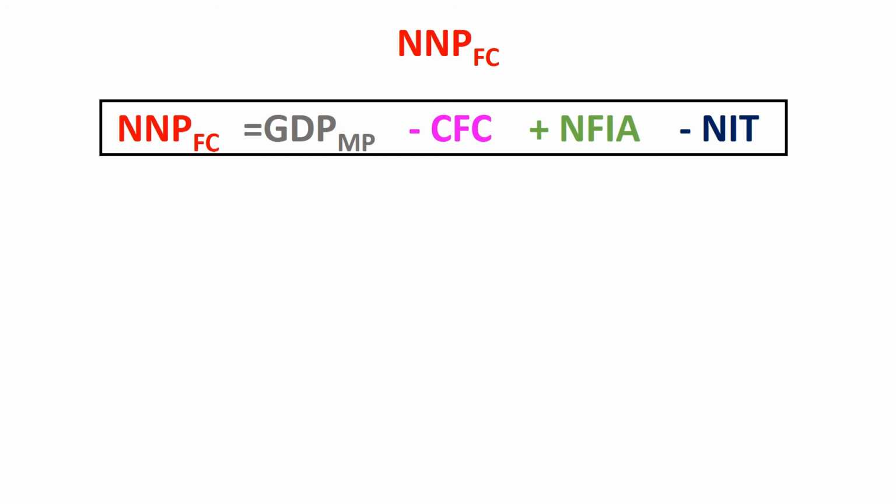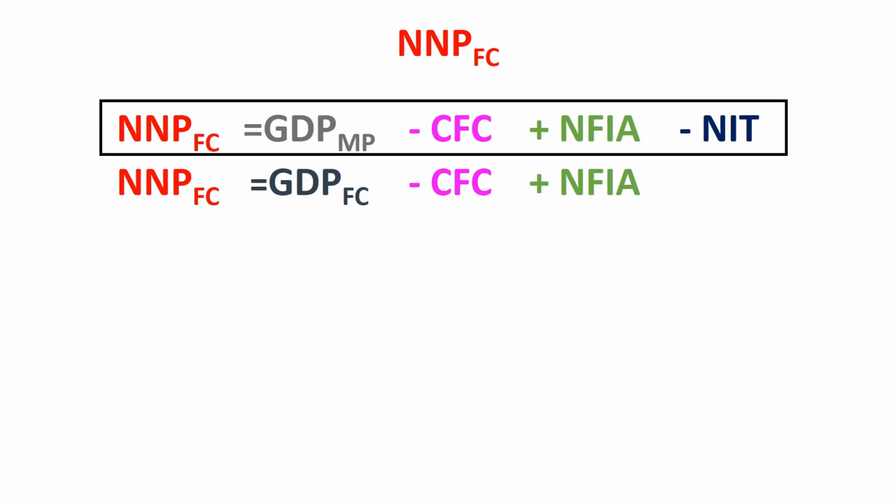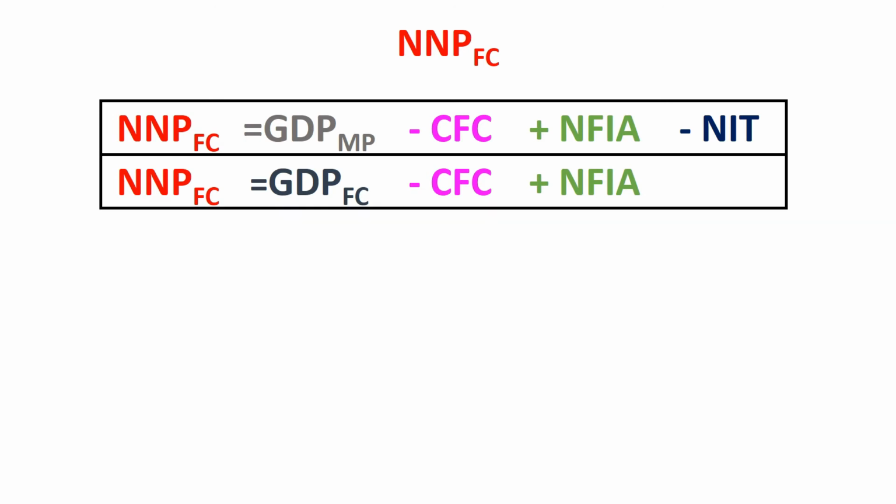In the second situation, GDP at factor cost is given. Write NNP at factor cost equal to GDP at factor cost minus CFC to convert gross into net plus NFIA to convert domestic into national. In the next situation, GNP at market price is given.